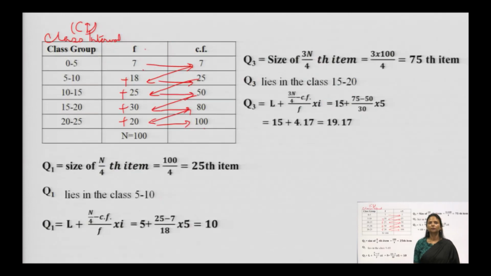Just look here, this was the question. For quartile 1, size of n over 4th item, as I have told you, n is 100 here. So, 100 over 4 gives you the 25th item.